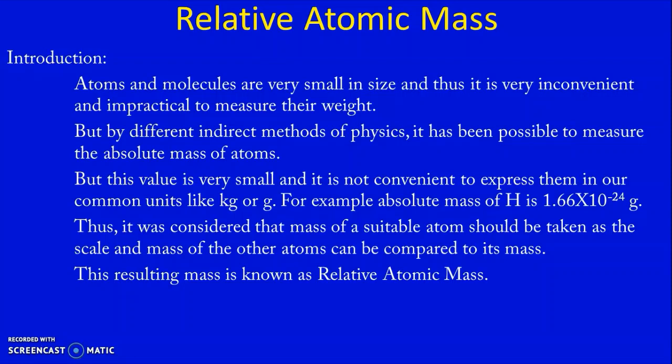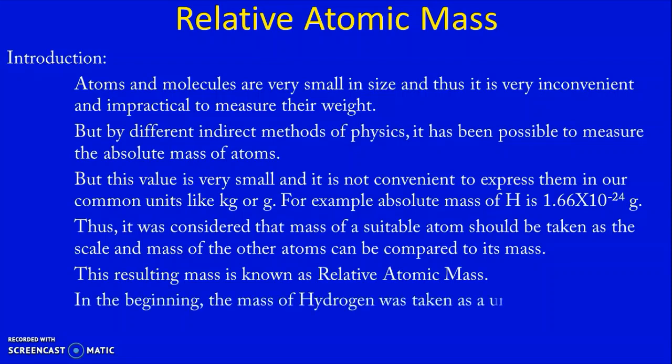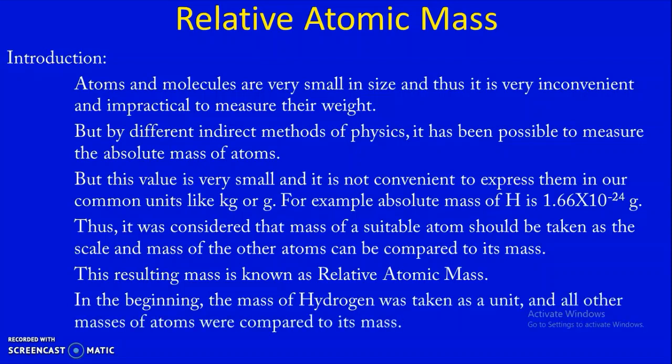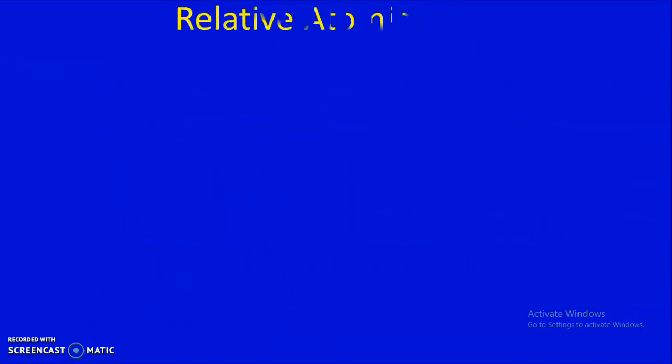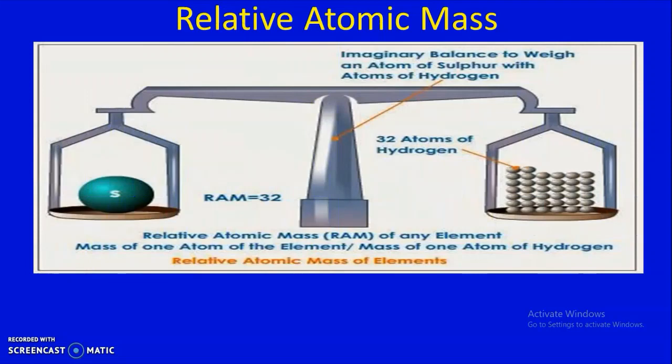So this relative atomic mass, you must know, is not the absolute mass; it is a comparative value. It's the ratio. In the beginning, the mass of hydrogen was taken as a unit and the masses of all other atoms were compared to it. Remember here, hydrogen was taken as the unit. The mass of one hydrogen atom was taken as 1 unit and all other masses were compared to the mass of one hydrogen atom.